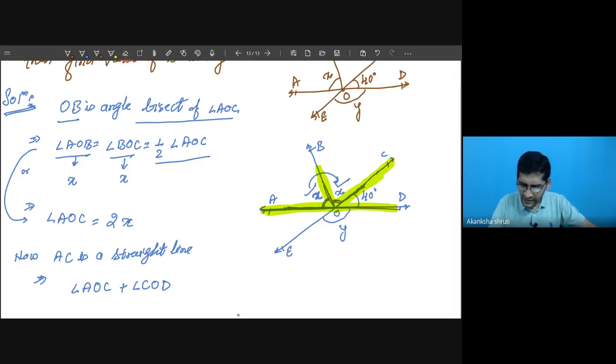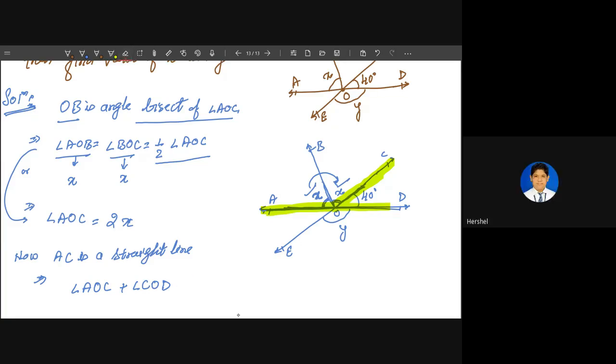So these two angles we have taken. So this angle plus this angle, it is forming AOD, a straight angle. So this can be written as equal to how much? 180 degree. Good.